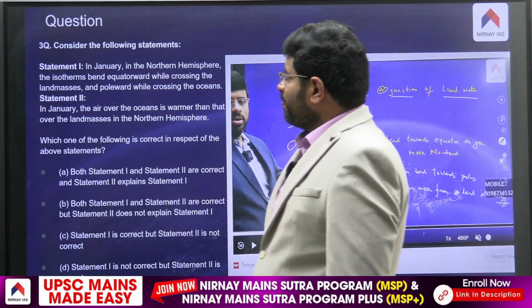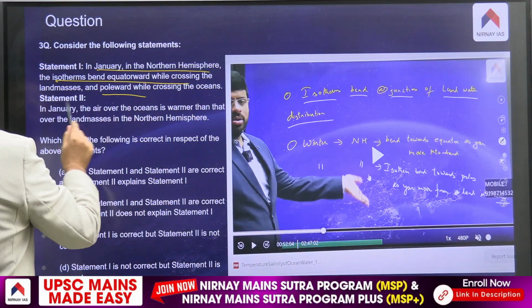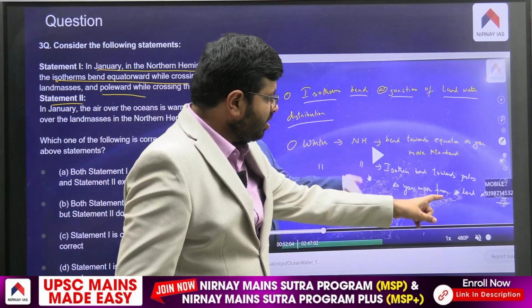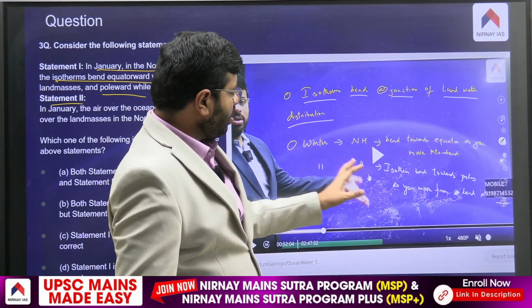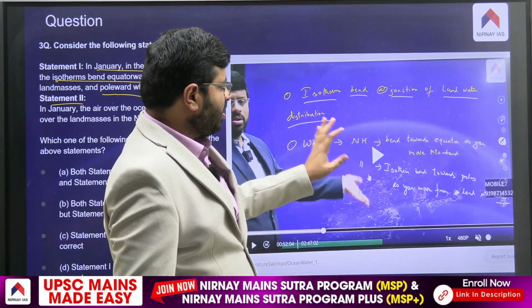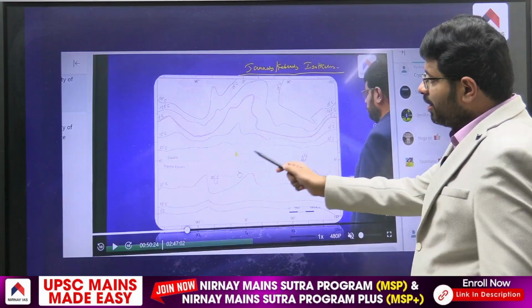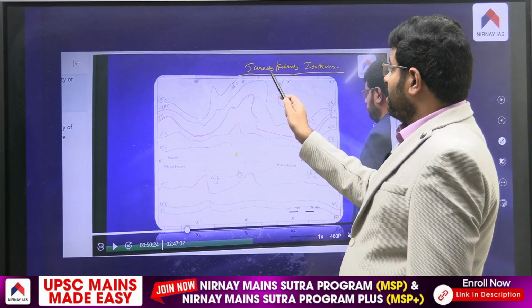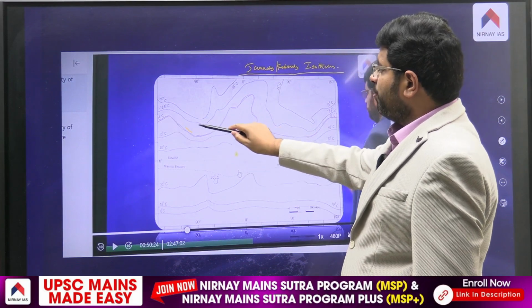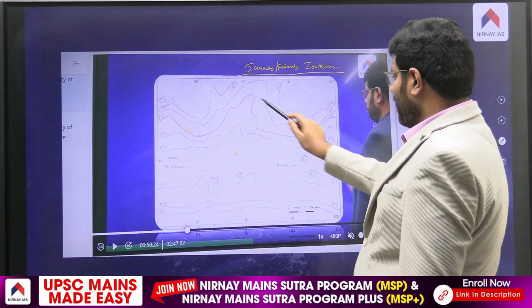Now you can see here, there is a question they asked on isotherms, whether they bend towards the equator or pole. You can see we have clearly written where they bend, when they bend, in winter or in summer. We have clearly mentioned what happens in winter and in summer in the northern hemisphere, and we have already done this also. In the diagram also I have drawn the January, February isotherms. How does the 0 degree Celsius line move from America to the Atlantic Ocean, from the Pacific Ocean to the Americas and then into Europe? You have drawn the diagram, I have explained.